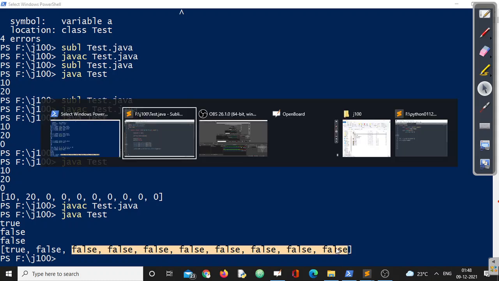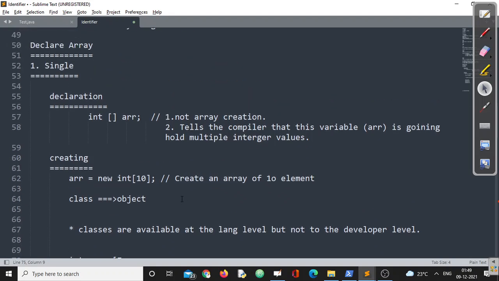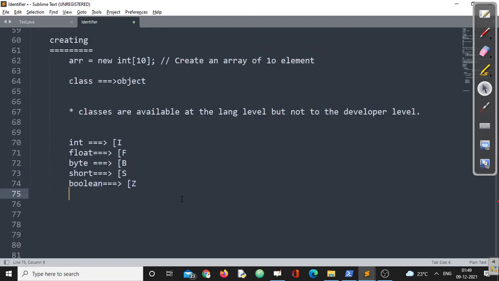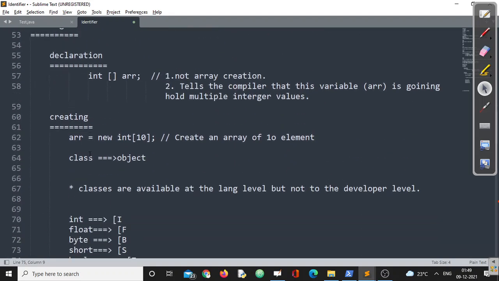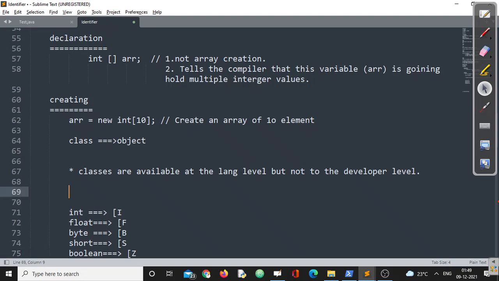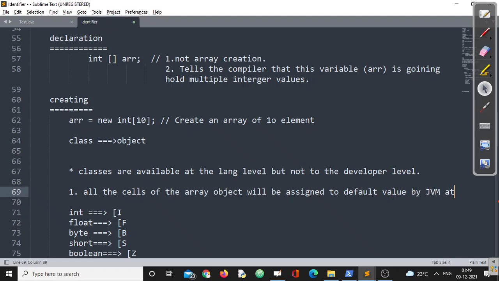So one more conclusion we can make here when we talk about this creation and declaration. Remember, the first conclusion is all the cells of the array object will be assigned to default value by JVM at runtime.